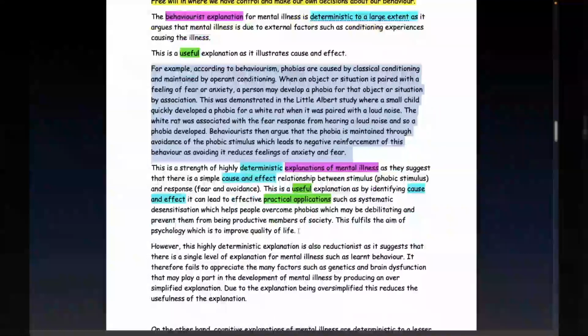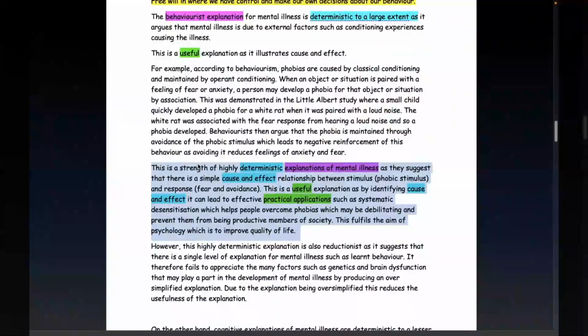Now then, we get onto our comments. This is your comment here, and you will notice in that comment the three colours appear once more. By the way, you can put colours on here if you want to, but it's not as important as the top bit and the bottom bit. Okay, this is a strength. I always start my comments with this is a strength and this is a weakness.